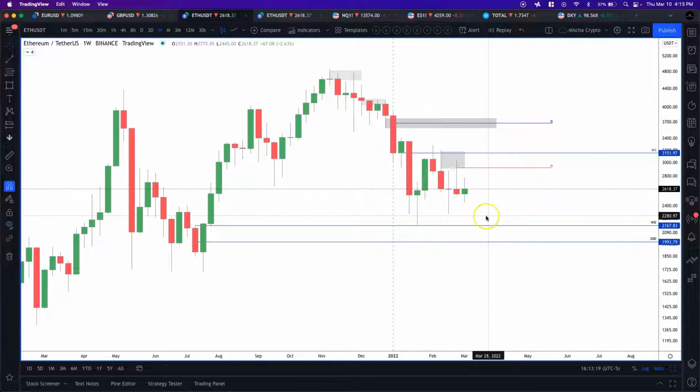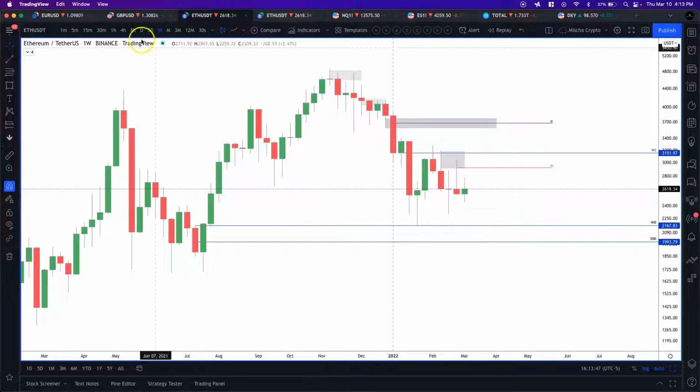Now, that is from a macro perspective. But remember, when we looked at the SMI, we saw that currently there is actually accumulation happening in the spot market, right? And we're going to see how this accumulation is coinciding with some pretty strong support levels in the market right now, which could allow us to potentially see a bounce. Now, am I saying that this is the low and we're going to skyrocket from there? Absolutely not. I will need the COT confirmation for me to be able to say that.